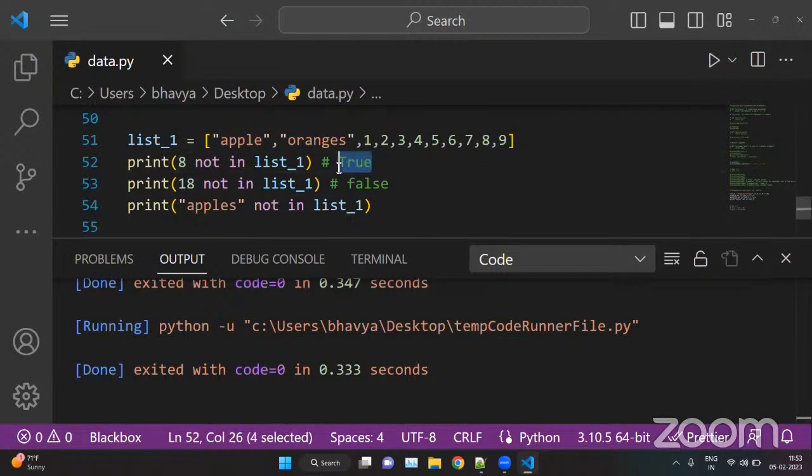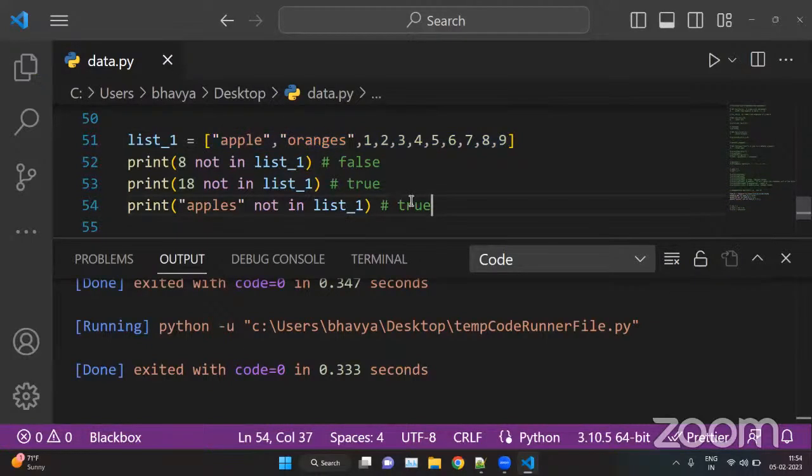So here we can put false. Same as we are checking 18 not in list_1. This condition is true because 18 is not a part of the list. Same as we are checking for apples. So apples is not there, but apple is there. There's a difference. And we are checking for apples, so apples is not inside my list. So this will return true here.